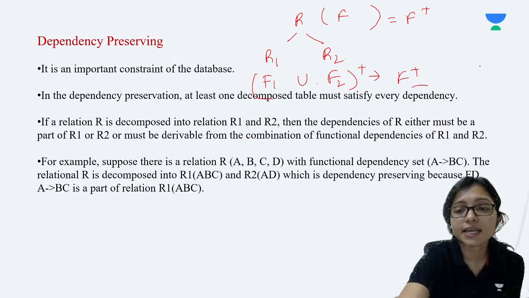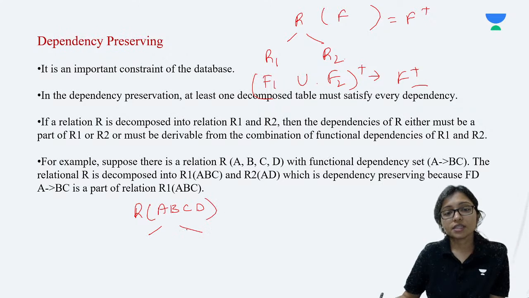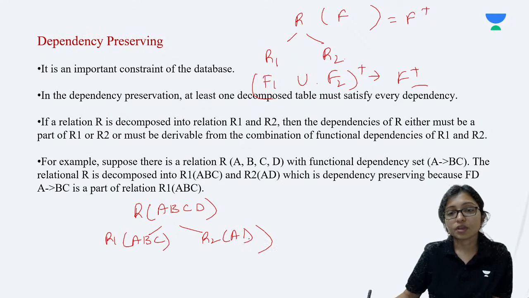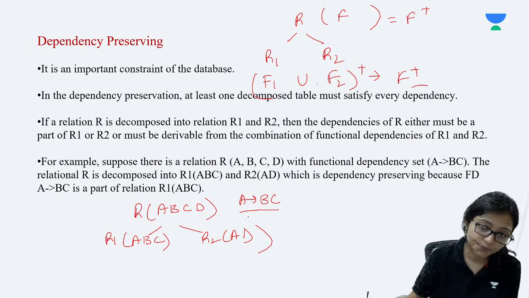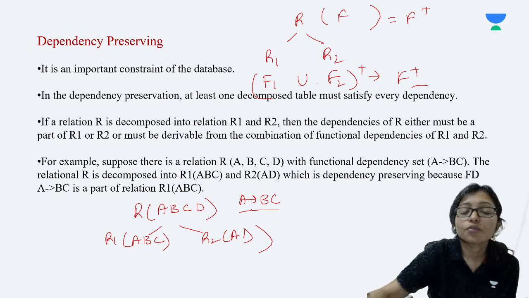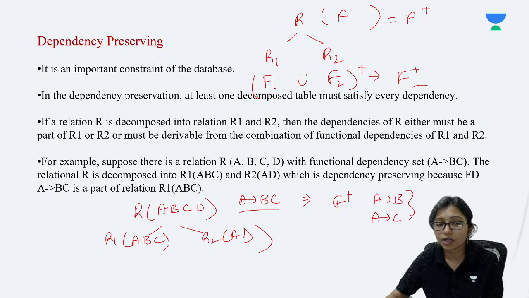See, here is an example. What is the example here? You can see R is A, B, C, D. This is divided into two parts, R1 (ABC) and R2 (AD). The dependency given to you was A implies BC. Now from this one I will try to do the F closure. F closure means from here you will get A implies B and A implies C. Anything else is not coming.